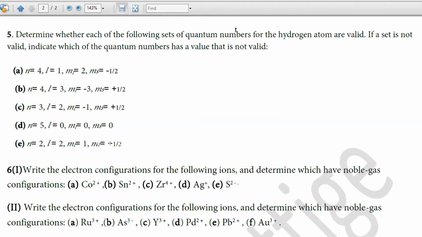Find whether each of the following sets of quantum numbers for the hydrogen atom are valid. If a set is not valid, indicate which of the quantum numbers has a value that is not valid.